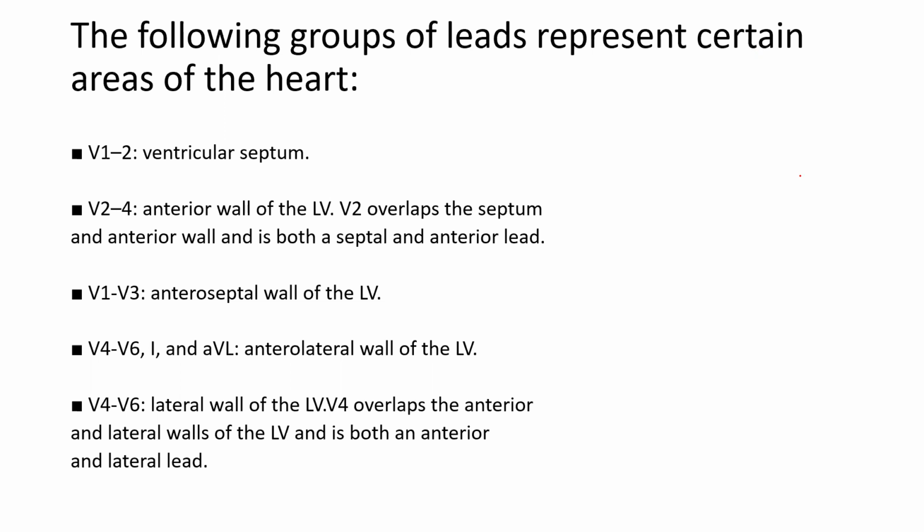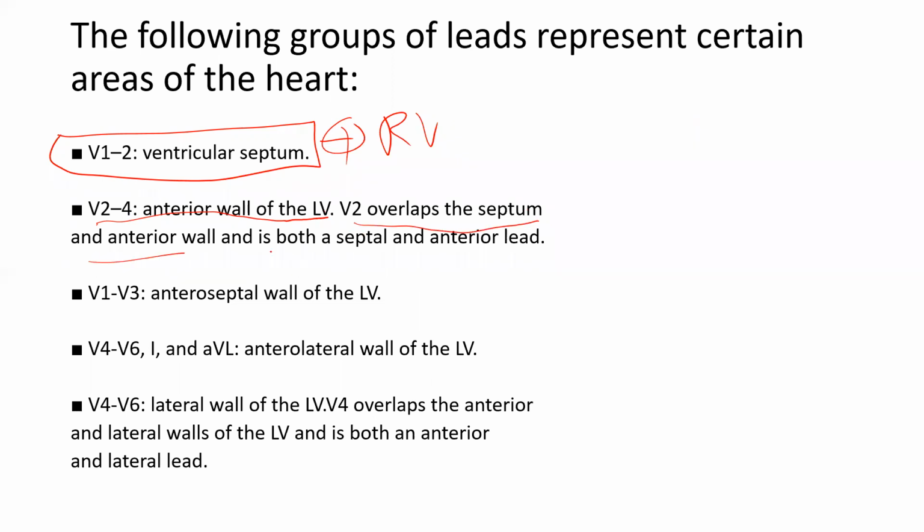See, these are groups of leads which represent certain areas of the heart. V1 and V2, I told you, represent the septum plus the right side, RV also. V2 to V4, anterior wall of the LV. Again, I told you V2 overlaps the septum and anterior wall, so V2 becomes septal and anterior. V1 to V3 is anteroseptal. V4, V5, and aVL go for anterolateral wall. This is a vague classification. That only I told.